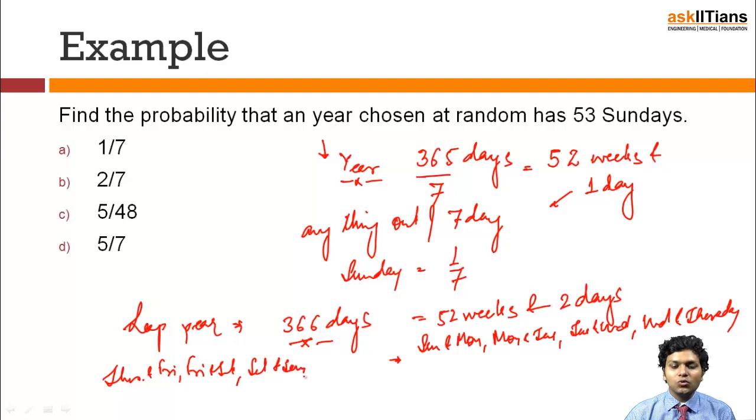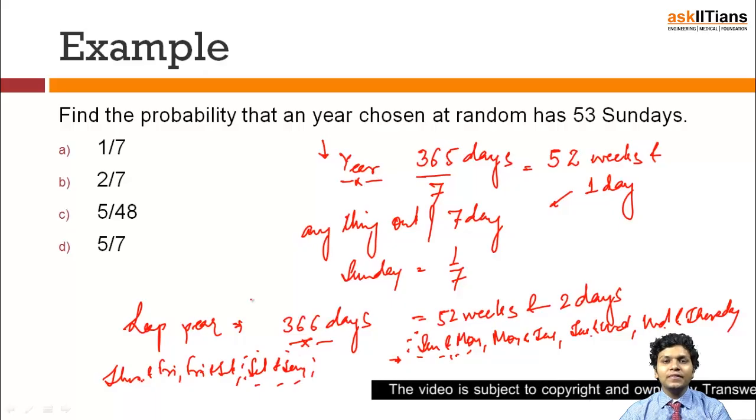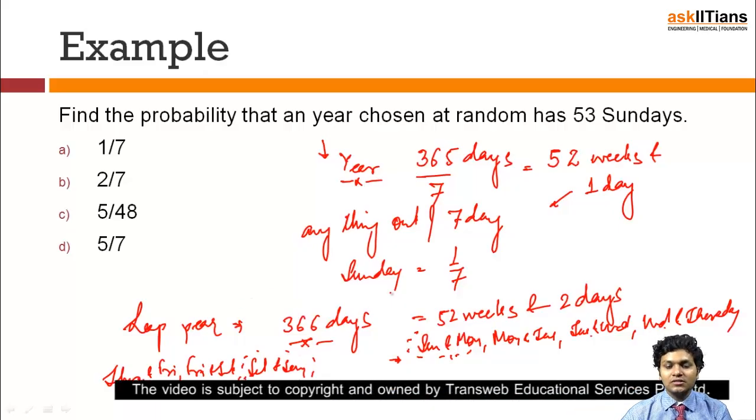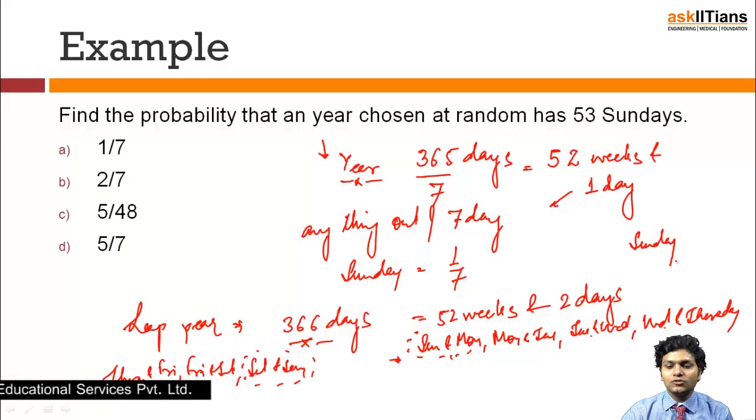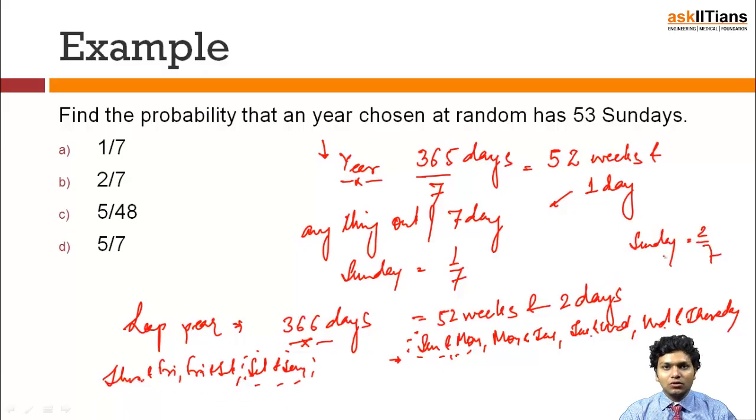So in these 7 pairs, I'll have Sunday in 2 pairs, in which Sunday and Monday is considered and Saturday and Sunday are coming. So when the total number of days is 366, I'll have the probability of Sunday as 2/7. But that's not the point.